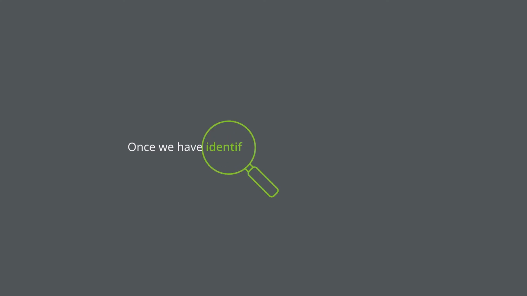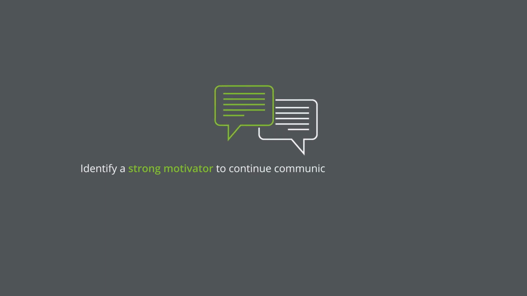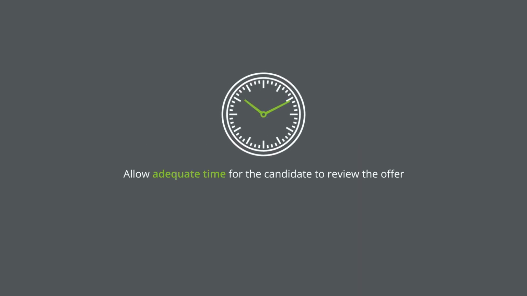Step 5. Convince. Once we have identified the preferred candidates, we need to convince them. Identify a strong motivator to continue communication with the candidate and make an offer that is aligned with the candidate's goals. Allow adequate time for the candidate to review the offer and be available for questions and concerns.